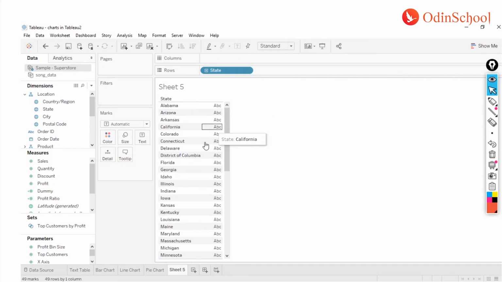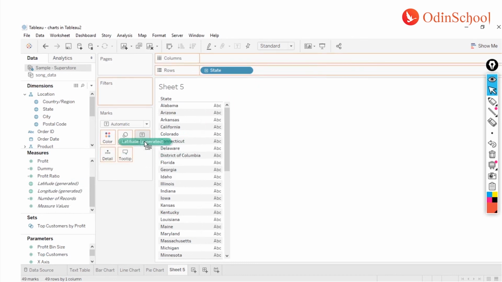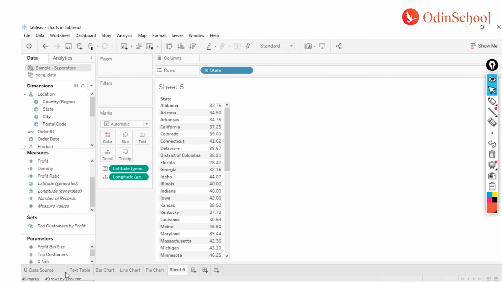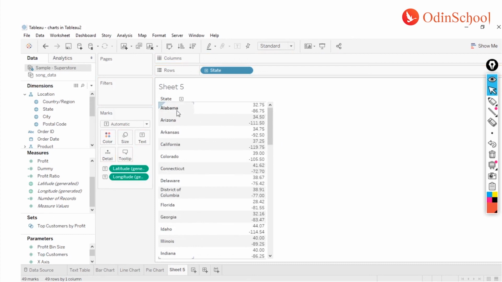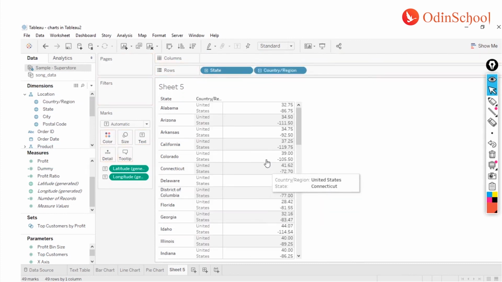Now, for these states, we have the latitudes. I can just put it over here in the text column, and the longitude as well, right? I can just put it over here. It's not getting into the measure columns, but for now, it's okay. This is just for your understanding purpose. So Alabama has the latitude and longitude like this, and so on and so forth. Now, if you drag and drop your dimensions, which are geographical columns, you will get the information in this fashion.